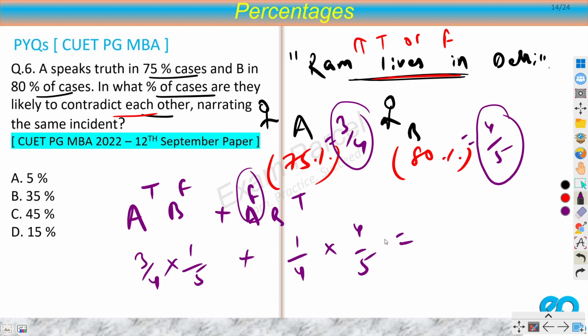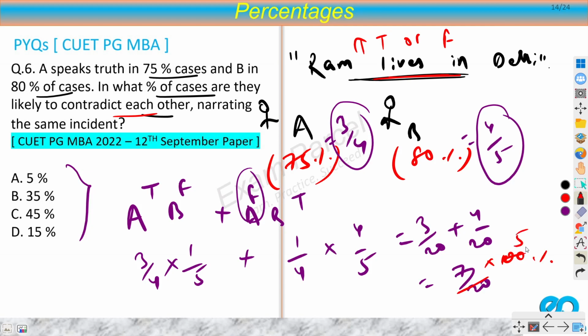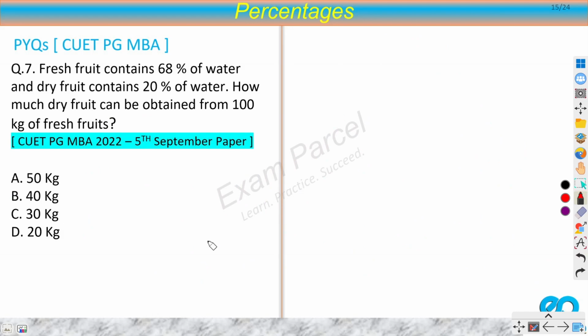Now if you solve this, 3 by 20 plus 4 by 20, from here you will get 7 by 20. Now this is a fraction, this is not a percentage. You are asked for a percentage. So if you want to convert any fraction to a percentage, you will multiply by 100, right? So this will go 5 times, 7 into 5, 35%. So B. So we got our answer, 35%. I hope this solution is clear to you. This was an easy question. Now let's move on to the next question.